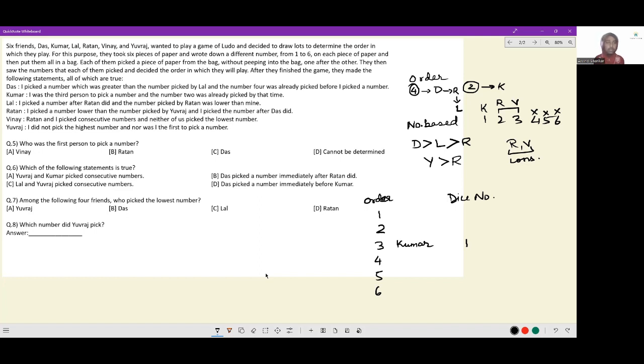Okay. I will see last. Yuvraj: I did not pick the highest number, nor was I the first to pick a number. Okay. I did not pick the highest number, nor was I the first to pick a number. So Yuvraj can't come here, and 6 also cannot come here. Let me also fill this up.